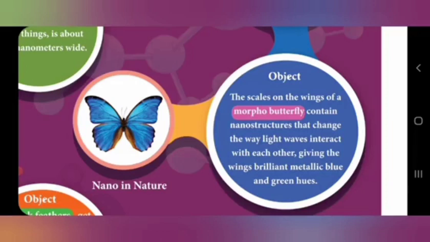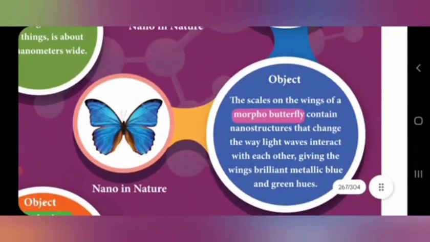The way light waves interact with the colors of the butterfly wings gives brilliant metallic blue or green hues, so the color glows. That structure also contains nanostructures.